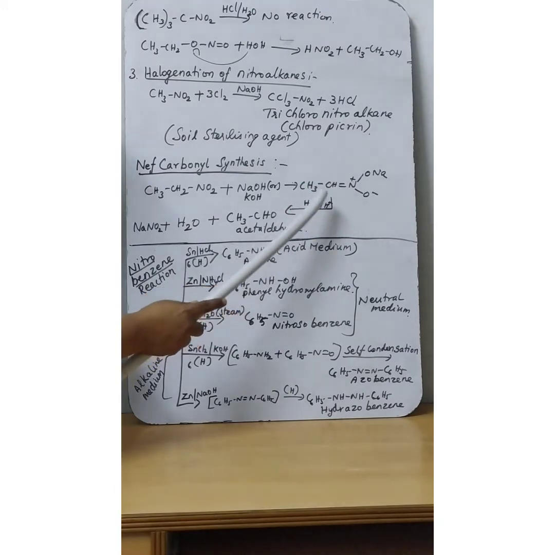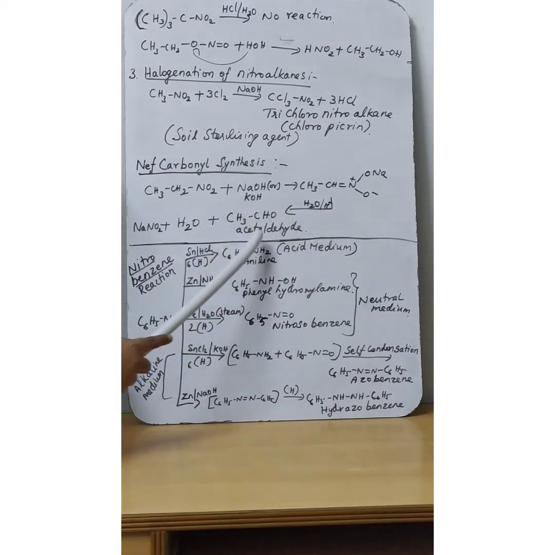Now this will undergo hydrolysis. You will get acetaldehyde, a carbonyl compound. What are called carbonyl compounds? Aldehyde and ketone are called carbonyl compounds. So you will get carbonyl compounds like acetaldehyde as the product, by the removal of water and sodium nitrite. In the new syllabus they have introduced this reaction, the Nef carbonyl synthesis, the preparation of carbonyl compounds from nitro compounds. So nitroethane reacts with potassium hydroxide and gives acetaldehyde as the product.